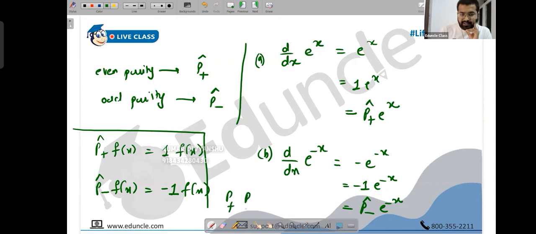This is in the subscript now, P plus and P minus. Plus and minus are in the subscript. So +1 is basically like when you apply even parity on a function, you get the same function with eigenvalue 1. When you apply odd parity on a function, you get the same function with eigenvalue -1.